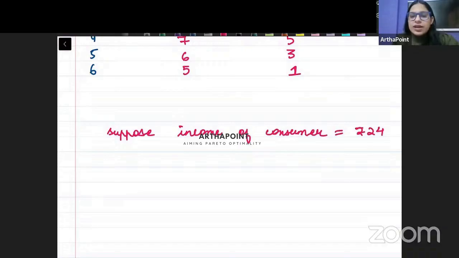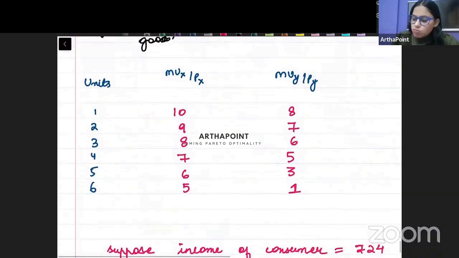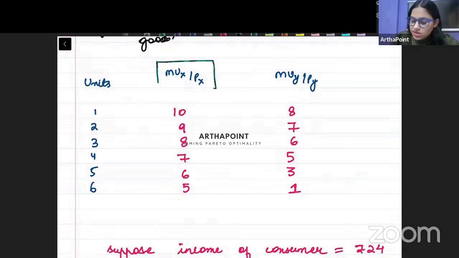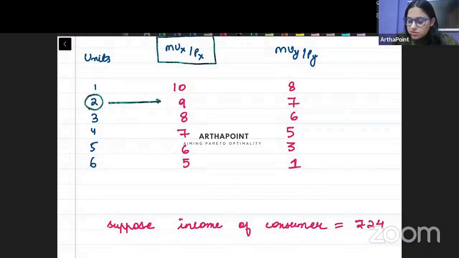Now, try to understand, यहाँ ध्यान से देखना, when the consumer goes ahead and buys, suppose, 2 units of good X, he gets an additional utility of 9. उसका MUX by PX 9 है. When the consumer buys 3 units of good X, his MUX by PX is 8.